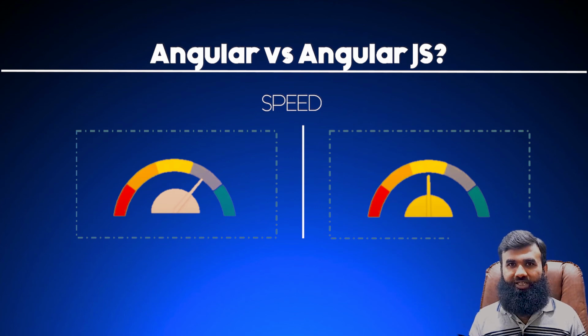I have told you the benefits of Angular, and I have also told you the other side which is happening in AngularJS. So it is pretty clear why Angular is better and faster and the current language of the 2020s, and why we have to switch our applications and move our development team to Angular instead of AngularJS, because it provides a lot of functionality. It will save you a lot of time. It will give you a lot of support. The application you are going to make will be really mobile friendly. It will be really fast, and there are a couple of other features which you will learn down the road.